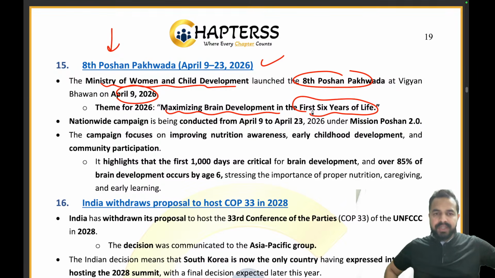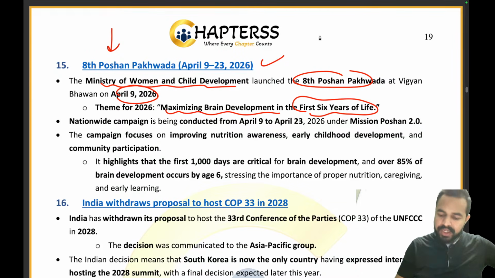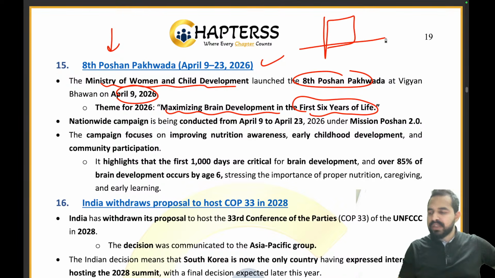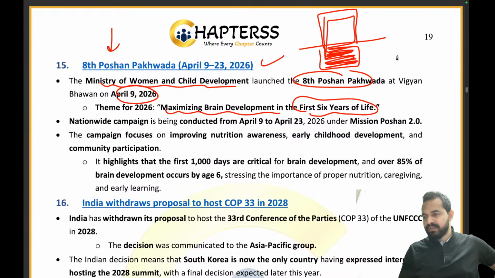So now moving ahead. Guys, why exactly are we focusing on brain development? Let's take an example. When you are creating a very huge building, you first have a very strong foundation. The same case is with the person itself.